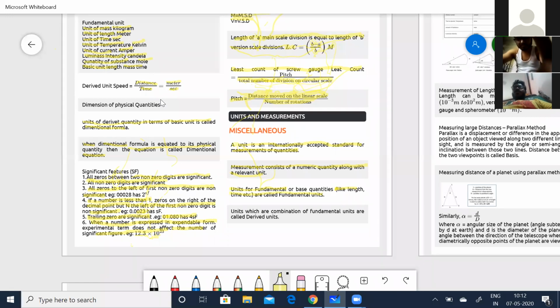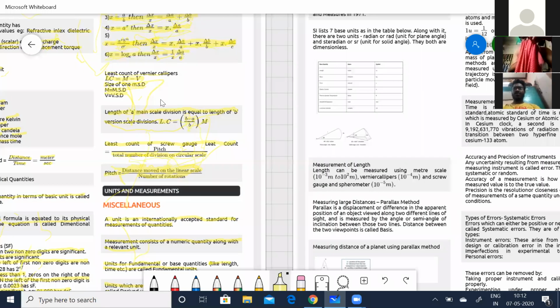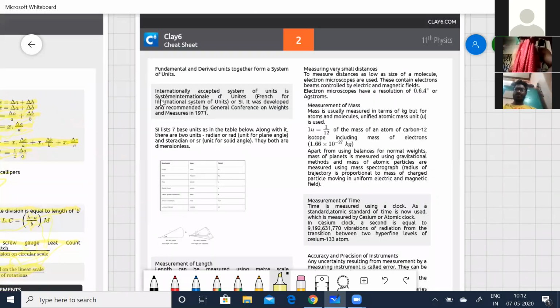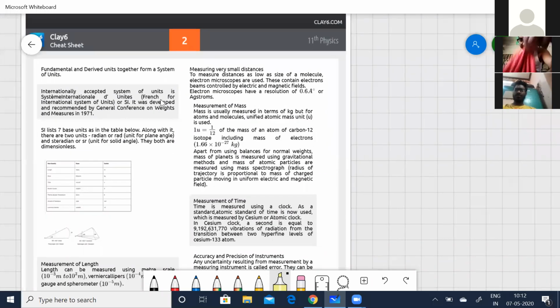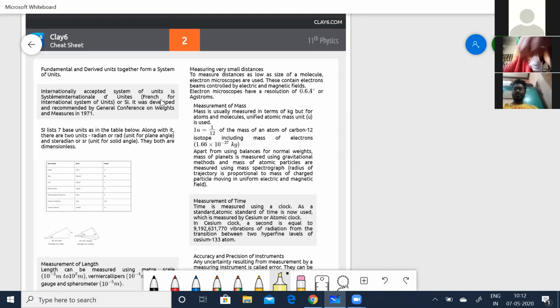The units which are a combination of fundamental units, or where you have derived these units from the fundamental units, are called derived units. Fundamental and derived units together form a system of units.